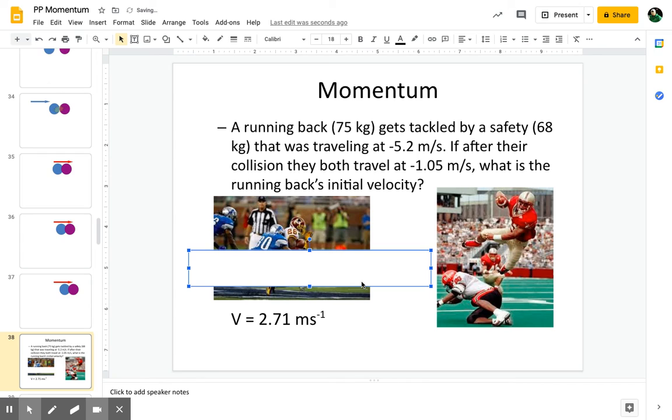And you should have found that to be 2.71. And remember, positives and negatives are very important here. Again, we can solve that one out on the board if we need to.